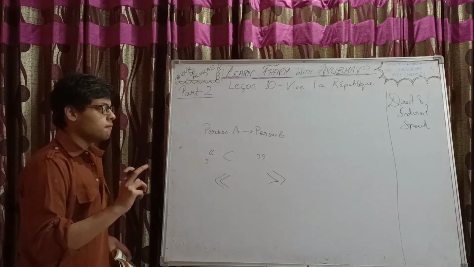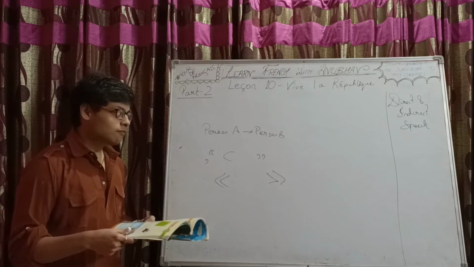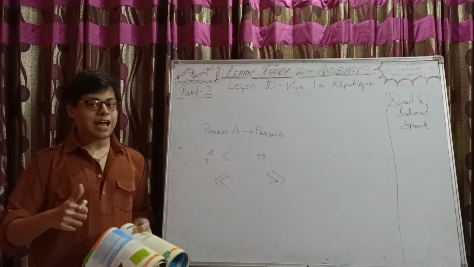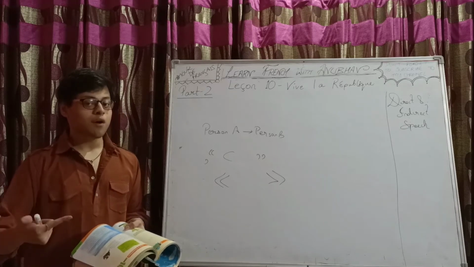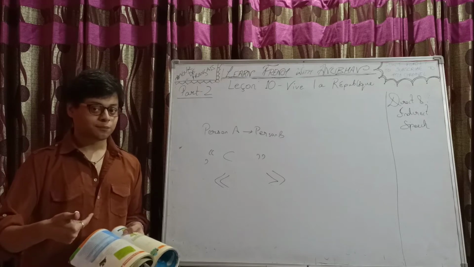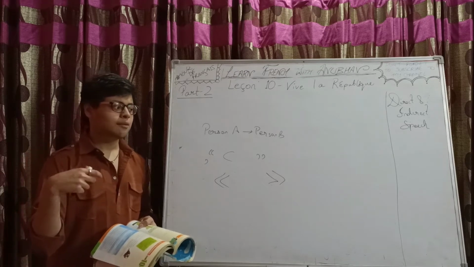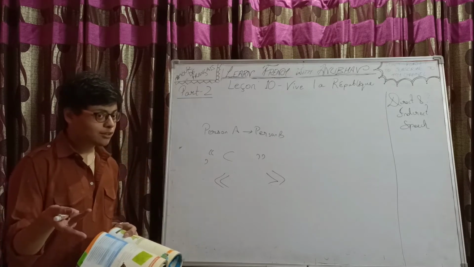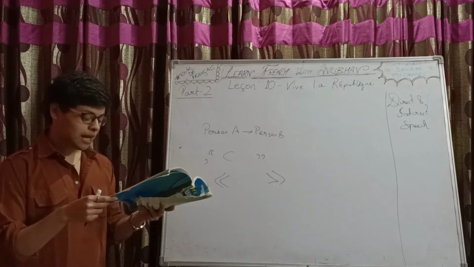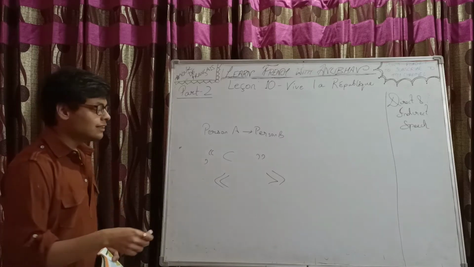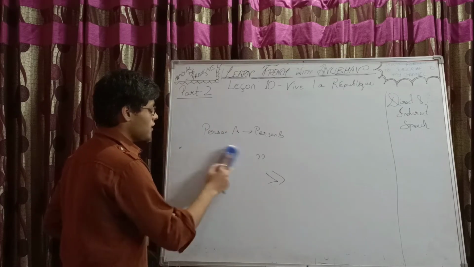The subject would change. For example, if person A is saying I am, when C is quoting indirectly, it would become he is or she is. So the verb form will also change, and similarly the possessive adjective will also change. There are a few more changes. We are going to discuss all of these. I hope that would be covered in these examples. So let's see how to form direct and indirect speech in French.